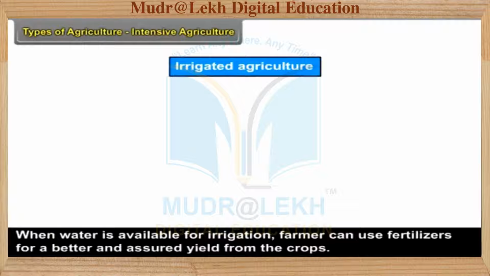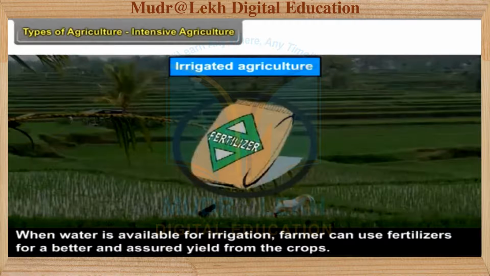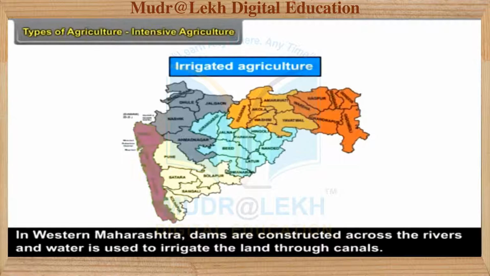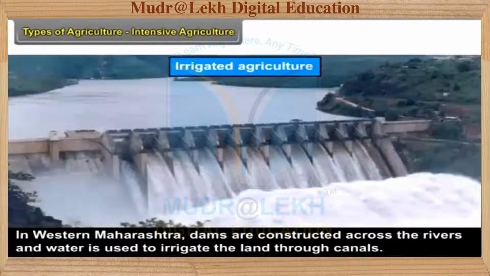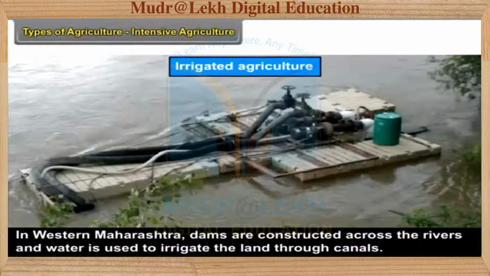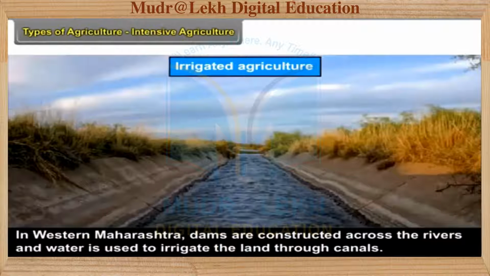When water is available for irrigation, the farmer can use fertilizers for a better and assured yield from the crops. In western Maharashtra, dams are constructed across the rivers and water is used to irrigate the land through canals.